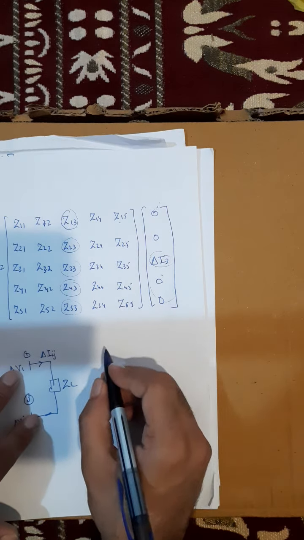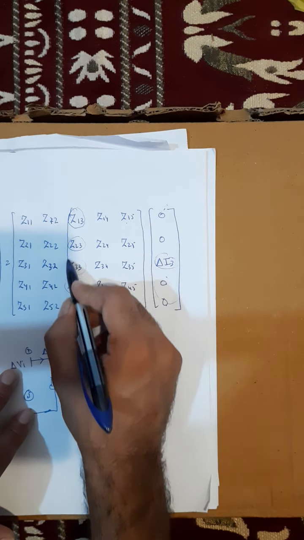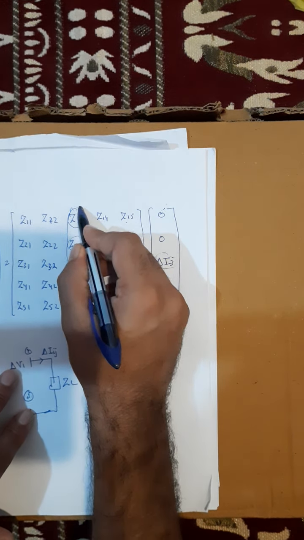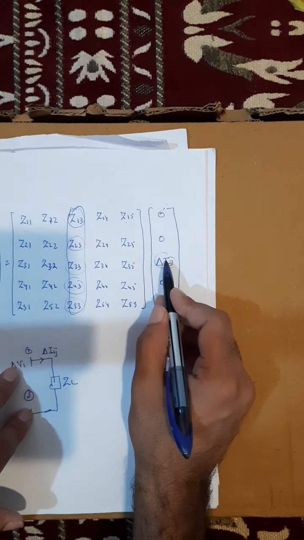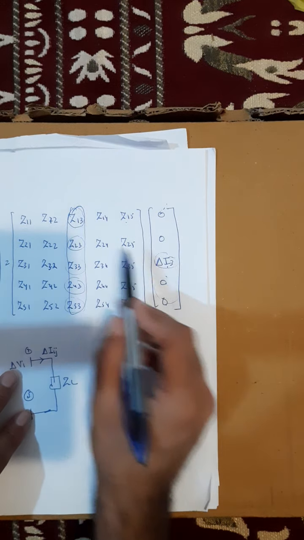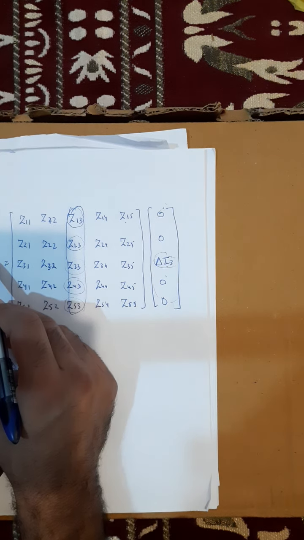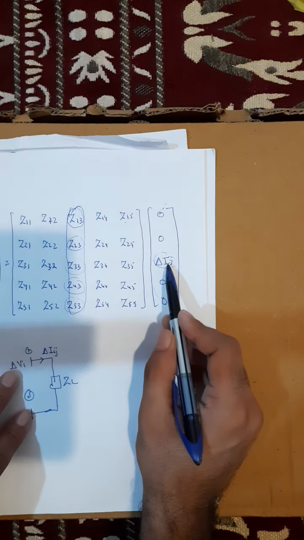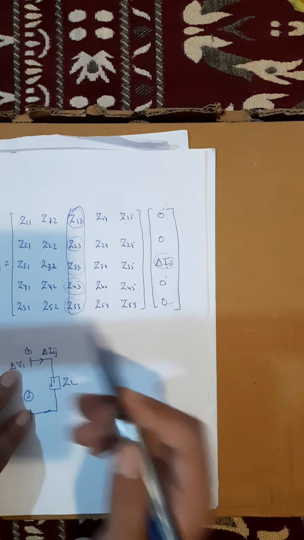So I can write that only this column's elements are getting multiplied by delta I3 to get delta V1, V2, V3, V4 and V5. Z13 is getting multiplied by delta I3 to get delta V1, Z23 is getting multiplied by delta I3 to get delta V2, and similarly for delta V3, V4 and V5.